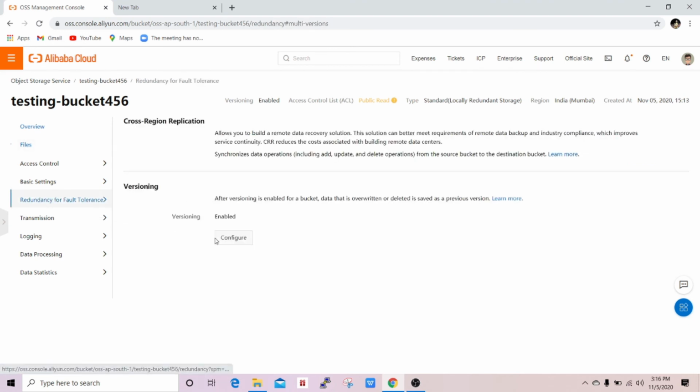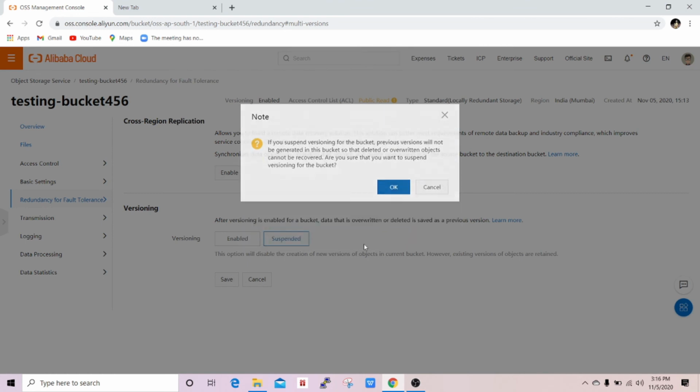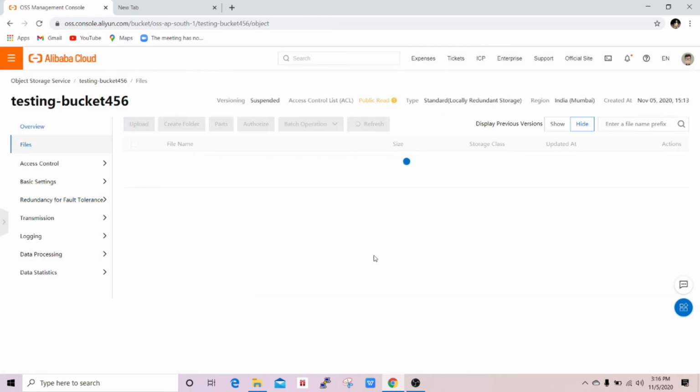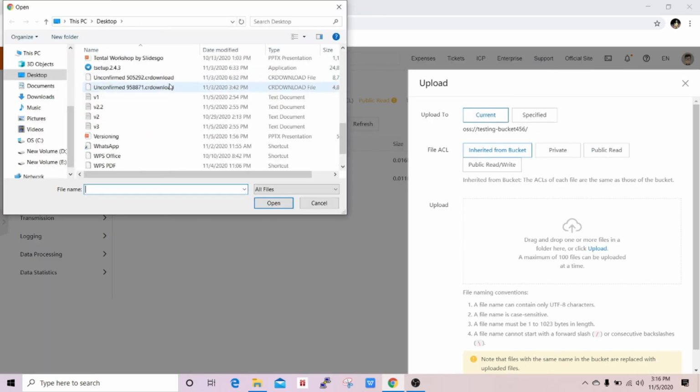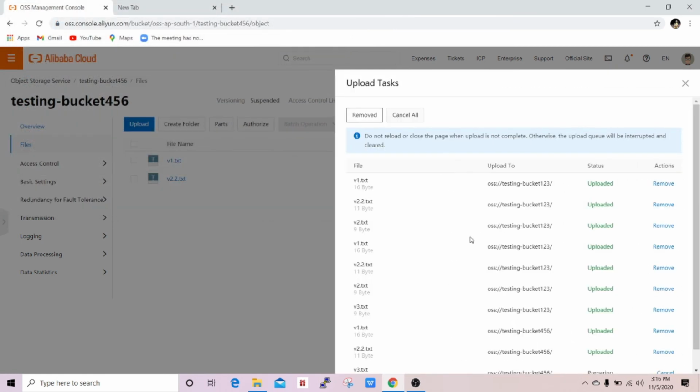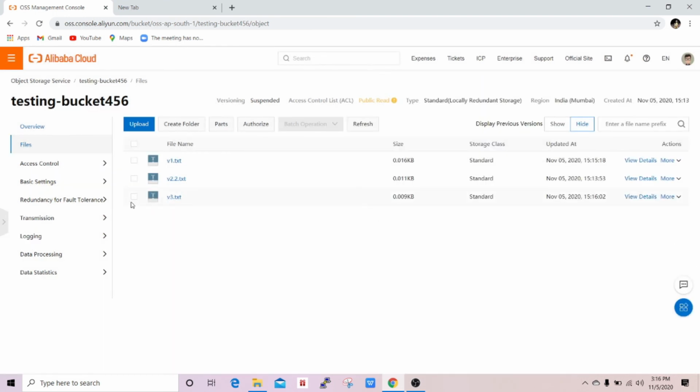I go to this versioning. Here you will find these two options, enabled and suspended. You can't find a disable option here because I already told you in the tutorial that once you enable versioning, you have only two choices, enabled and suspended. For this demo, I make it suspended. Let's see what will happen. Go to these files. I upload another file. Click on this upload. I upload v3. Yeah, it is uploaded 100%. Let's see the v3 version ID.